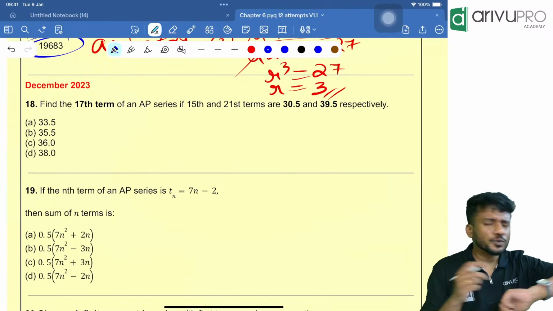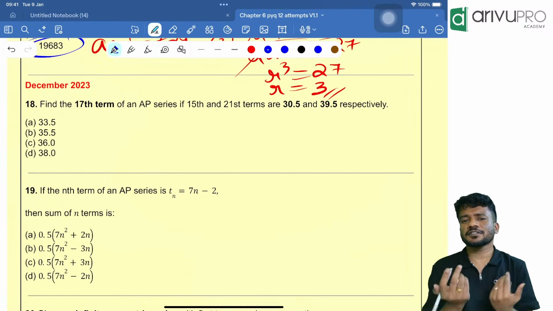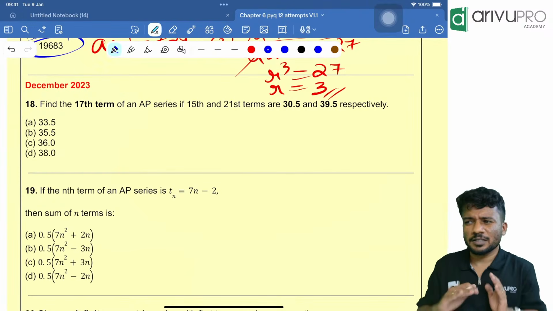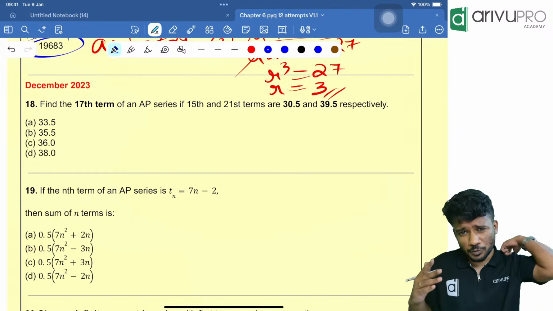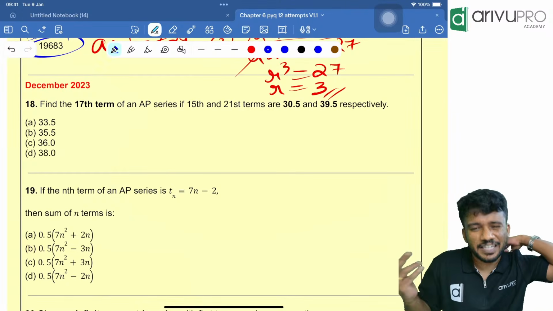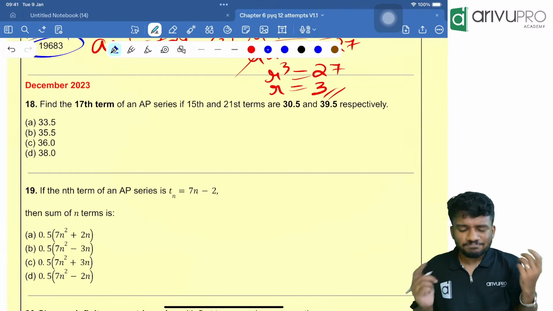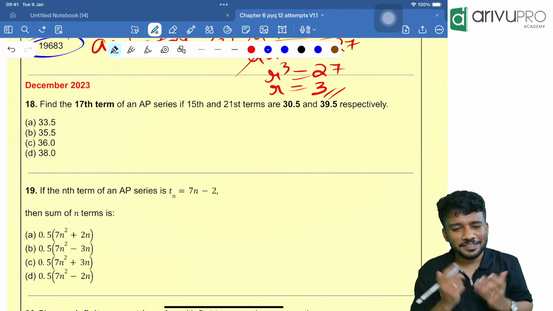Next question, December 2023. Now we have very few questions remaining. Actually, the weightage of this chapter is 4 to 5 marks. In the recent years, I have seen 5 marks questions are usually there. So it's a very easy chapter to score 5 marks. Okay, please try to study this chapter. It's a very good chapter.